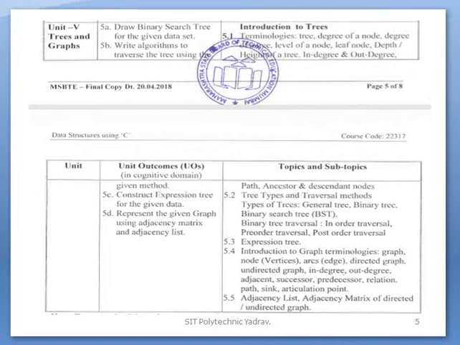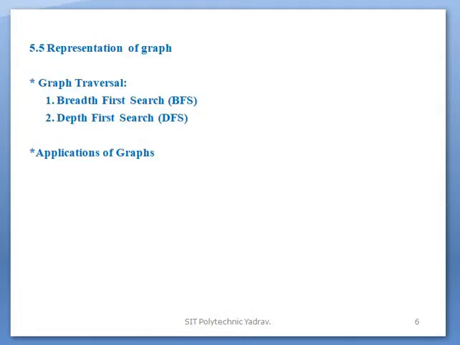In the syllabus, 5.1 tree, 5.2 also tree, 5.3 also tree, 5.4 graph, terminology and introduction, and 5.5 adjacency list, adjacency matrix, which means representation of graph, under that directed and undirected graph. In the previous lecture you have completed your syllabus first, but one point remains, that is the applications of graph and the graph traversal.